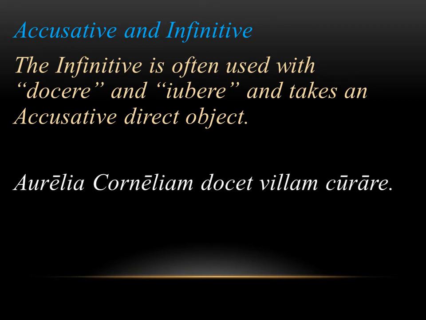If we have this sentence, Aurelia Corneliam docet velam curare, the subject is Aurelia. What is she doing? She's teaching. Who is she teaching? Cornelia. So that's the main part of this sentence. Aurelia teaches Cornelia. And the endings and the way the verb is set up, it all tells us what's going on in a very straightforward way. Aurelia is teaching Cornelia. This makes docet really a transitive verb, which is something we've seen before.